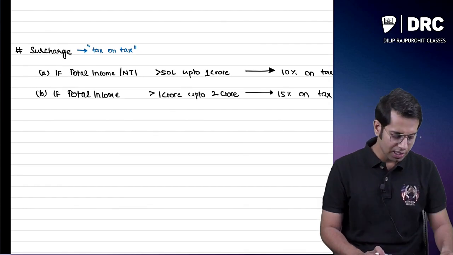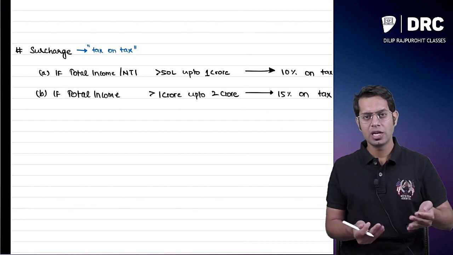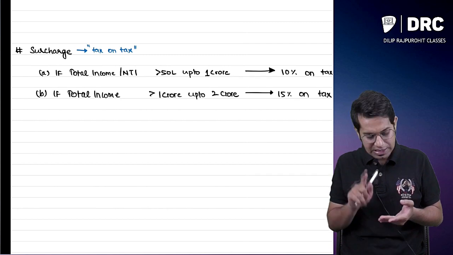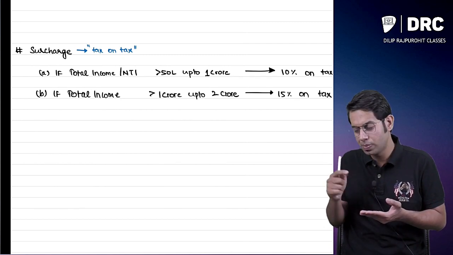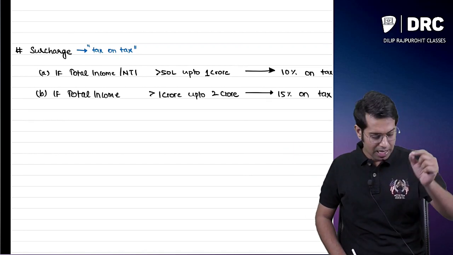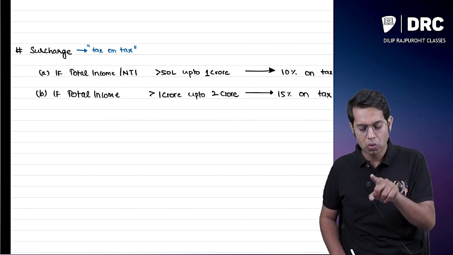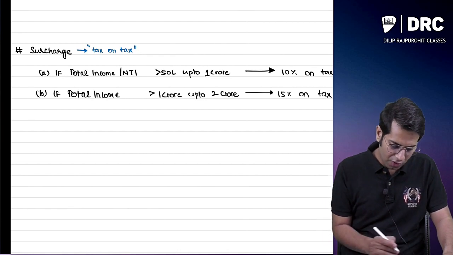See, if your total income is up to 50 lakh rupees, do you have to pay surcharge? No. When will you have to pay surcharge? If your total income is more than 50 lakh rupees. Between 50 lakhs to 1 crore, 10% on tax. If your total income is more than 1 crore up to 2 crore rupees, you will have to pay surcharge of 15% of tax.